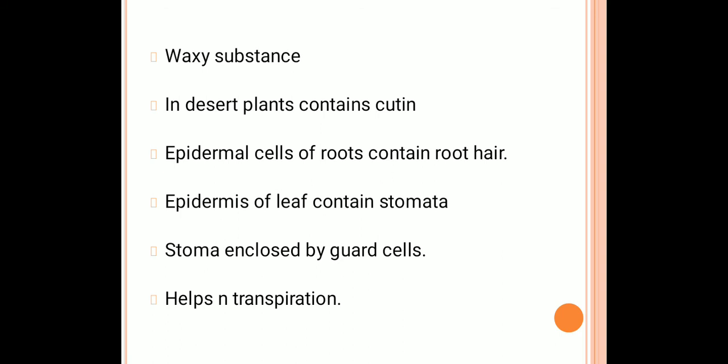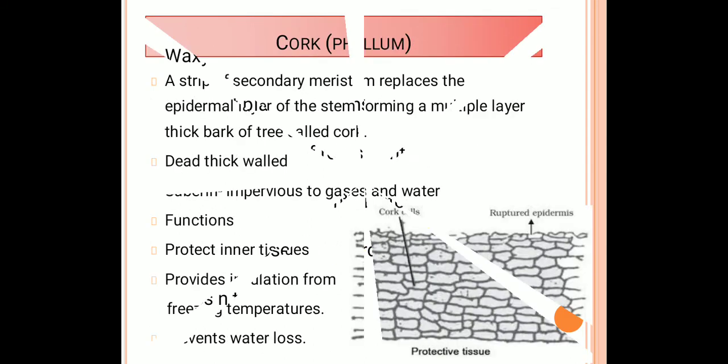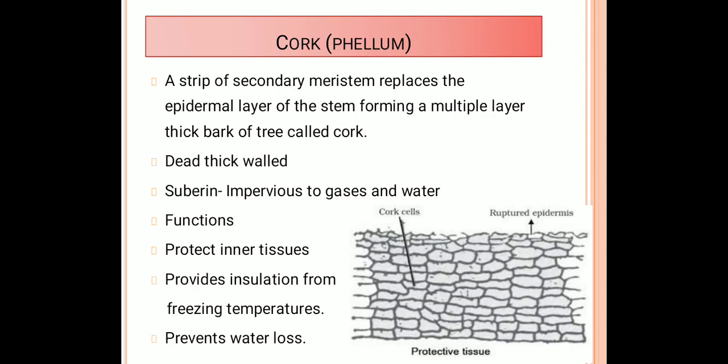And the last one is the cork. What is cork? Cork is a strip of secondary meristem that replaces the epidermal layer of the stem, forming multiple layers of thick bark of the tree. Cork in a mature woody stem is made up of dead, thick walled cells. These cork cells are compactly arranged without any intercellular spaces.